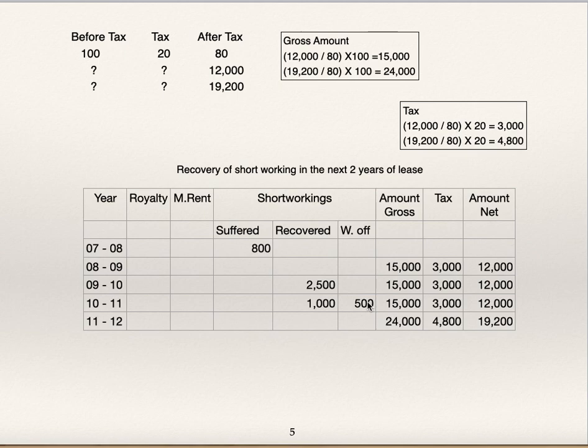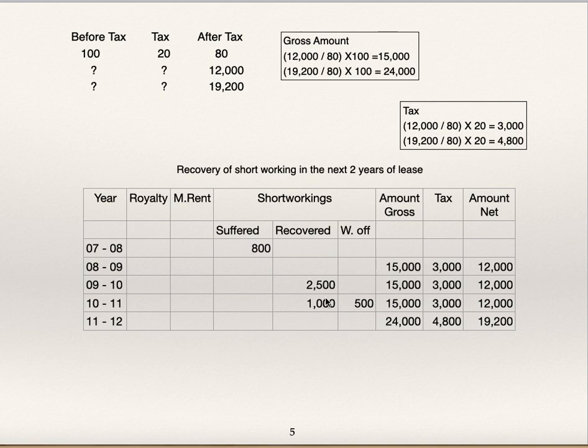And recovery is in the next 2 years. So whatever he suffers in 8-9, it is to be written off in the year 10-11. So 1,000 and 500, both are from the year 8-9. So for the year 8-9 you have 1,000 plus 500 plus 2,500 minus 800. So you will get the amount which is suffered here. Here nothing will come, here nothing will come, because recovery is there.